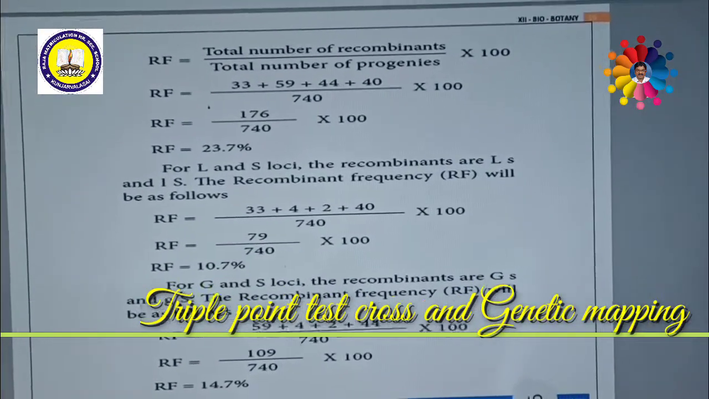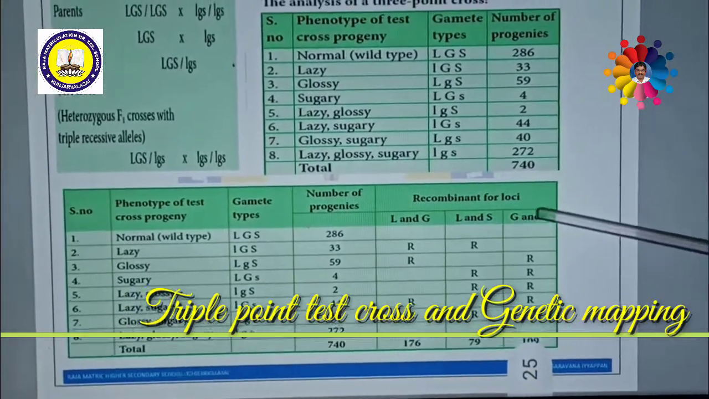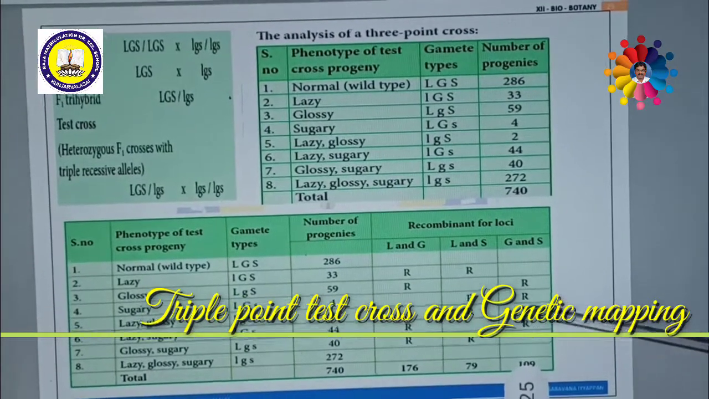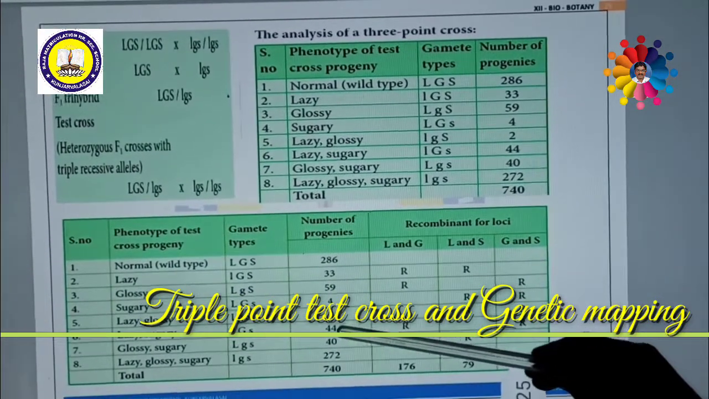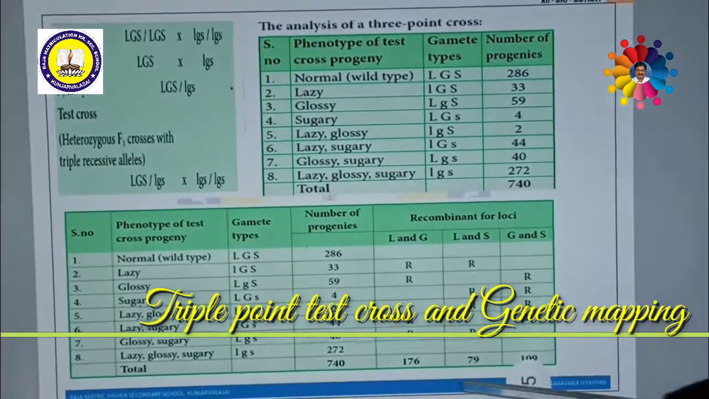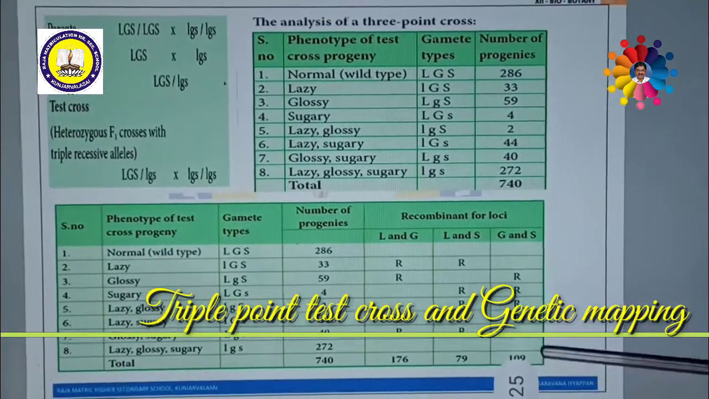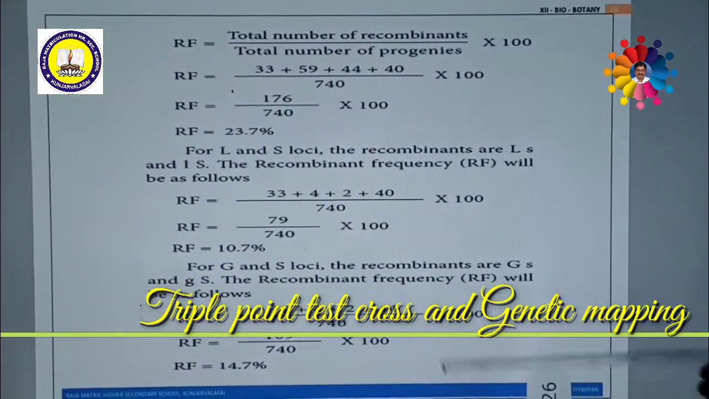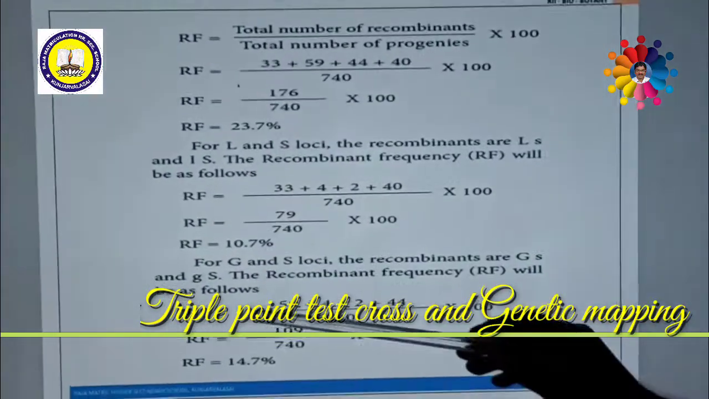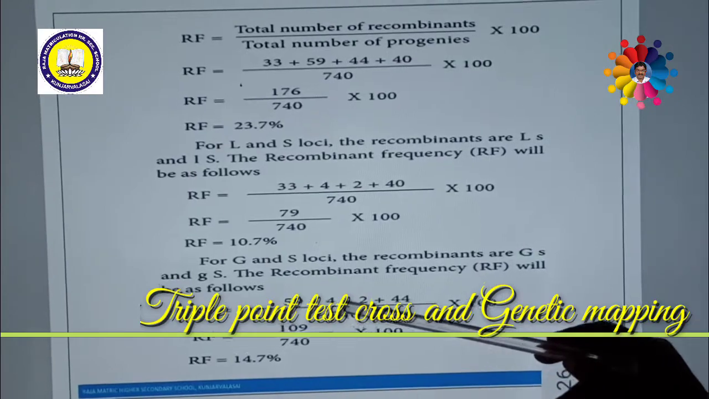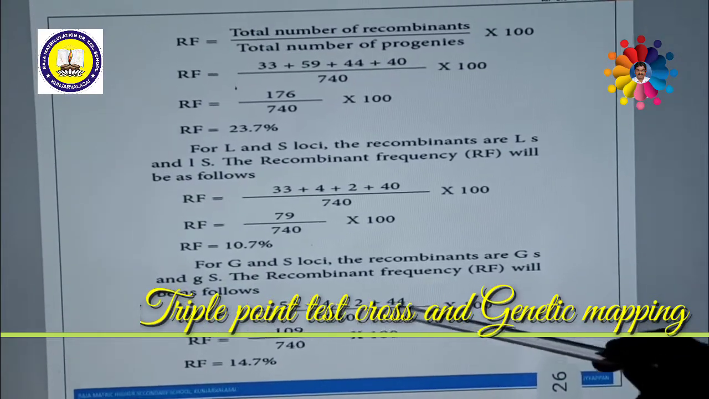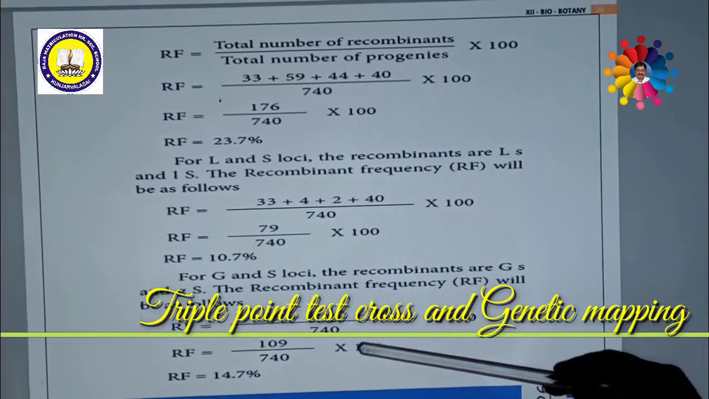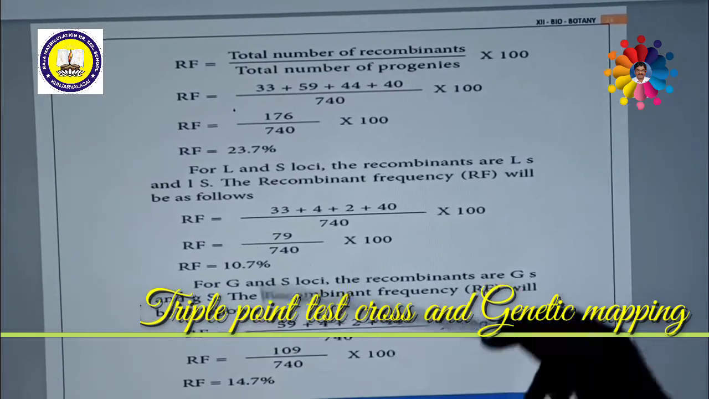So once again, we shall see the recombinant. In the G and S recombinant, we can have 59 plus 4 plus 2 plus 44, combined together 109. So recombinant frequency is equal to 109 by 740 into 100. So this is the third loci. In between G and S loci, recombinant frequency is equal to 59 plus 4 plus 2 plus 44 by 740 into 100, that is equal to 109 divided by 740 into 100, that is equal to 14.7.